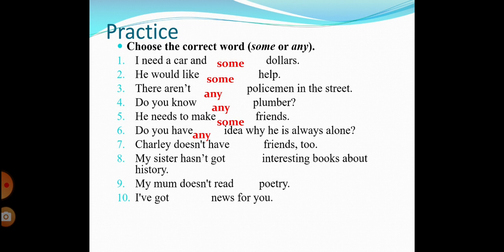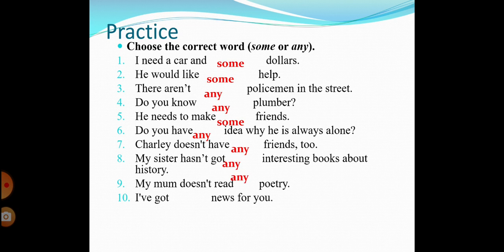The seventh sentence. Charlie doesn't have friends too. Doesn't, verb do in negative form, so it's a negative sentence. We're going to use any. My sister hasn't got interesting book about history. So again, it is a hasn't. It is a negative sentence. My sister hasn't got any interesting books about history. My mom doesn't read. Same, any.